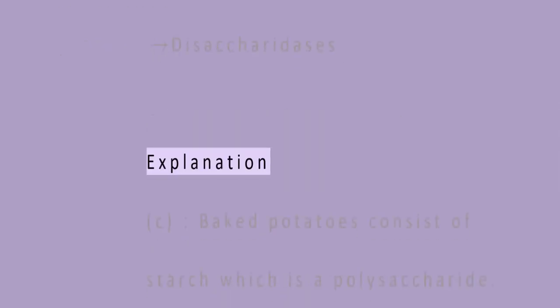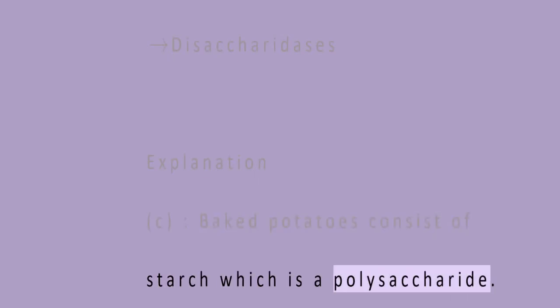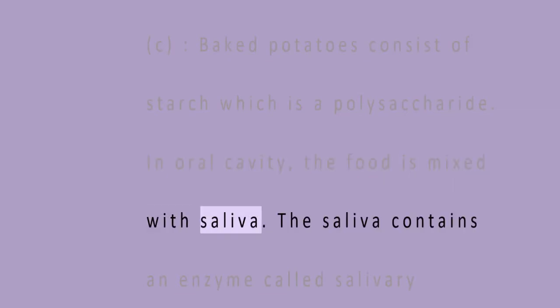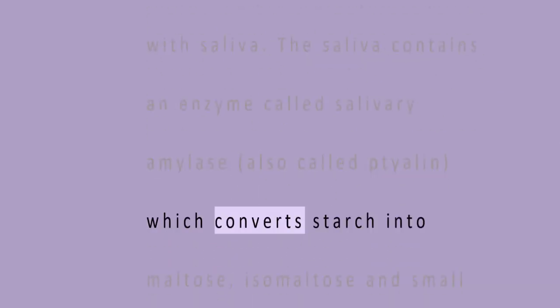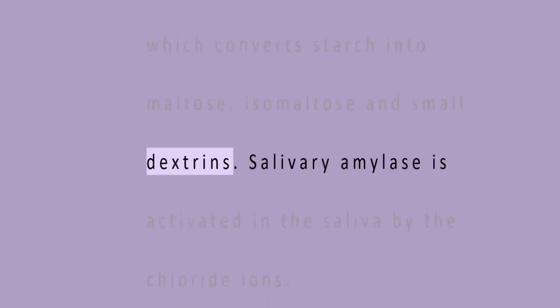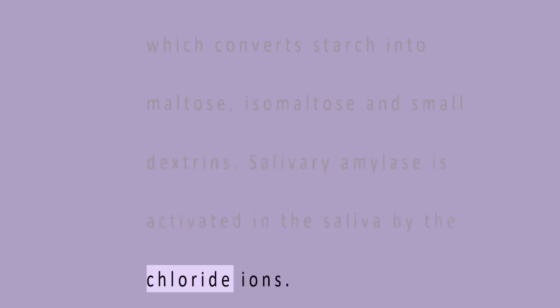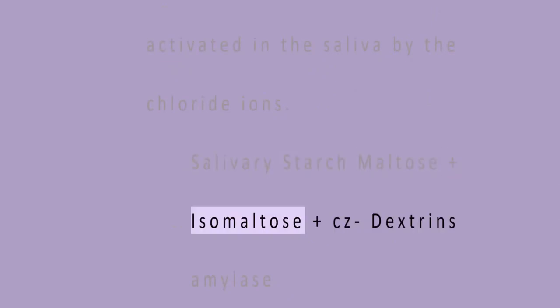Explanation. C. Baked potatoes consist of starch, which is a polysaccharide. In oral cavity, the food is mixed with saliva. The saliva contains an enzyme called salivary amylase, also called ptyalin, which converts starch into maltose, isomaltose, and small dextrins. Salivary amylase is activated in the saliva by the chloride ions. Starch, with salivary amylase, gives maltose plus isomaltose plus limit dextrins.